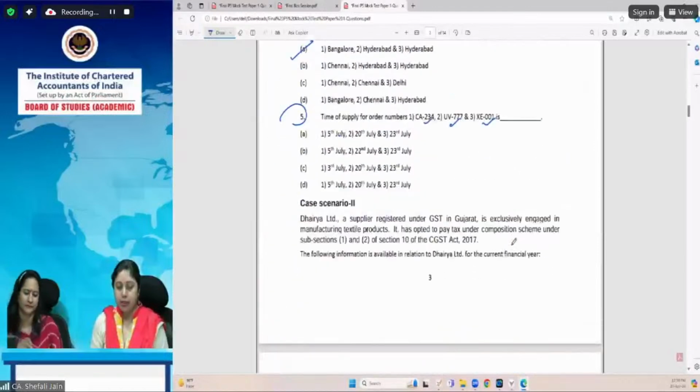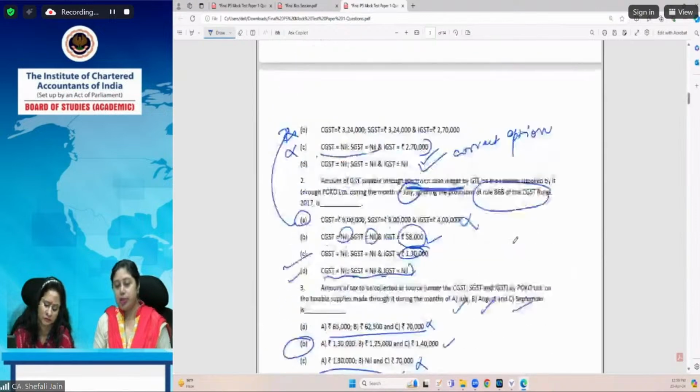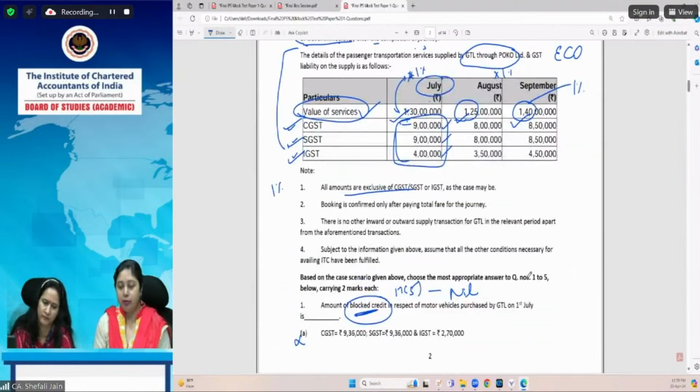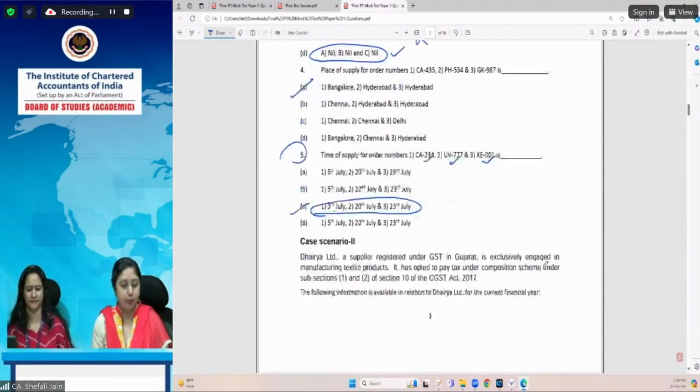Let us see the answer. So C, 23rd July, 20th July and 23rd July. In fact, date of payment will precede the date of invoice. This has already been given in the notes, I think. Booking is confirmed only after paying total fare for the journey. So date of payment will always precede the date of booking. That means we have always received the advance payment here, and that is why it is being taxed here. This is being reflected in the time of supply also.